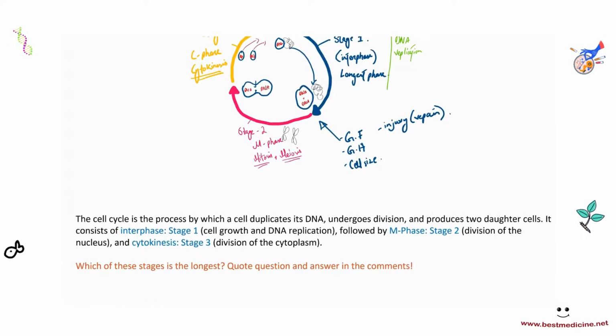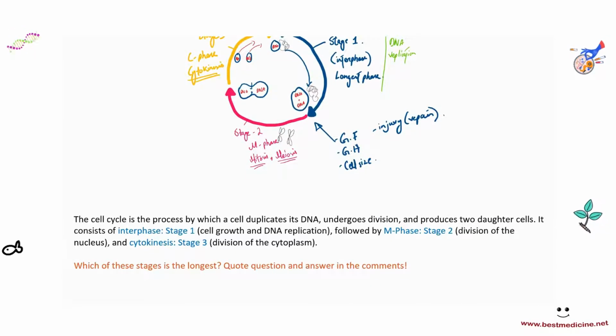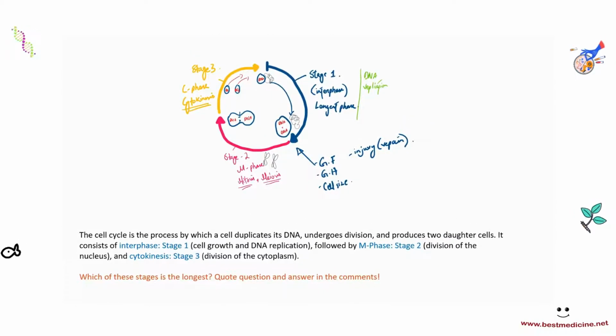So let's have a read at your text. The cell cycle is the process by which a cell duplicates its DNA and undergoes division and produces 2 daughter cells. It consists of the interphase, which is stage 1, in which cell growth and DNA replication would occur. Very important for you to know is that interphase is the longest phase, and DNA replication occurs in the interphase in the stage 1. Followed by the M phase, which is stage 2, division of the nucleus. And then thirdly, you've got finally cytokinesis, which is division of the cytoplasm of the cell.